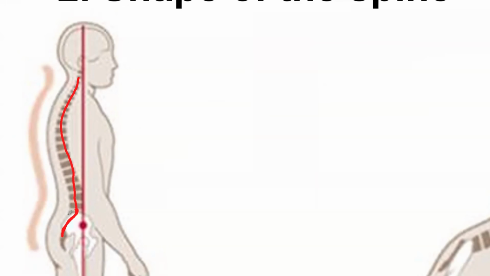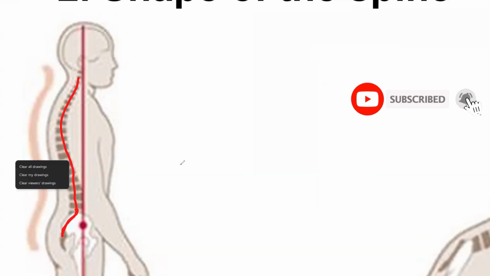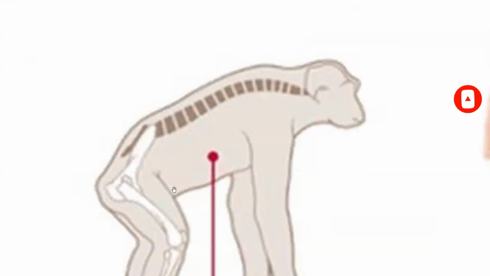Otherwise, if you look at an African ape and you evaluate the shape of their spine, the spine has a different shape, and this shape looks like a C. This C shape cannot stand upright no matter what.